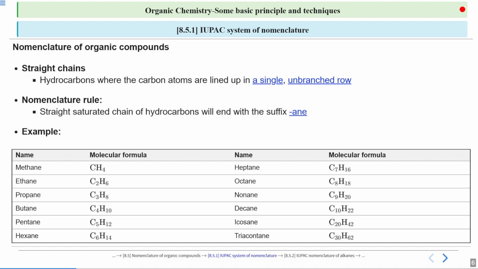You will encounter this in the upcoming slides, but still this is the simplest one. We don't need any branching rules for it, but in the upcoming slide we'll see the branching part also. First, you should remember the name given for the number of carbons, right? So for 1 carbon we give it methane, 2 ethane, then propane, then 4 butane, 5 pentane, 6 hexane, and so on.